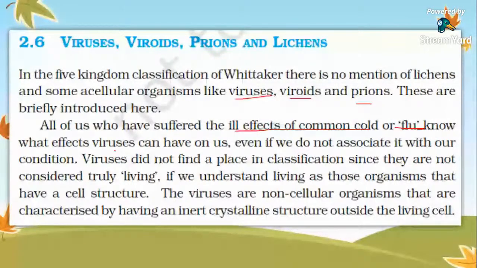Viruses do not find a place in classification since they are not truly living. Yes, they are not truly living because when they are outside a host, they are inactive. Yes, they have an inert crystalline structure, non-cellular outside a living cell.